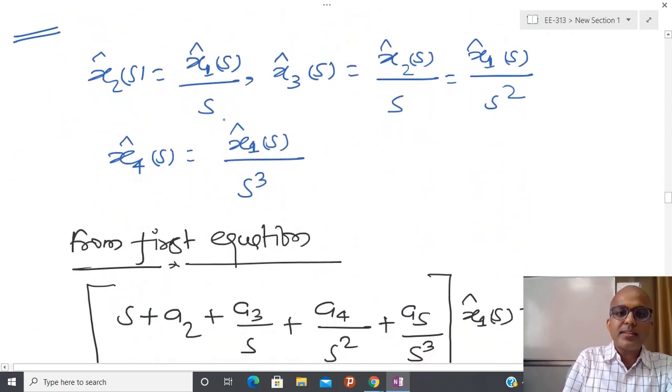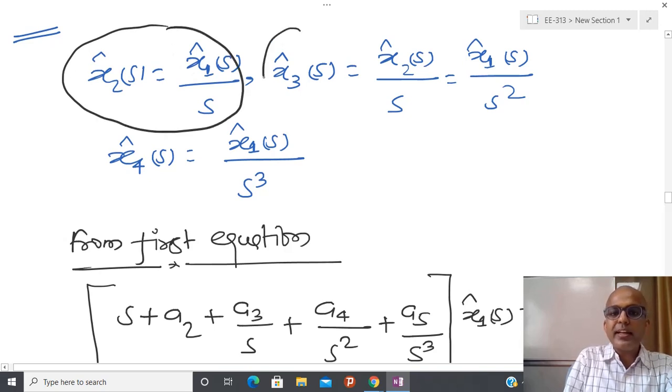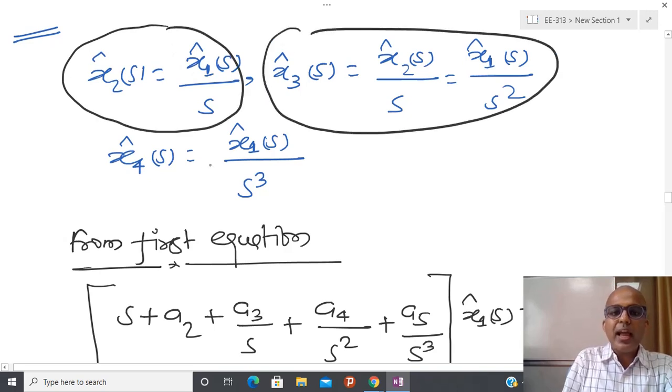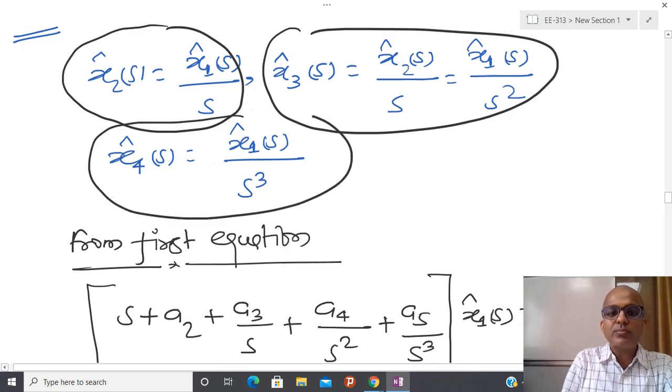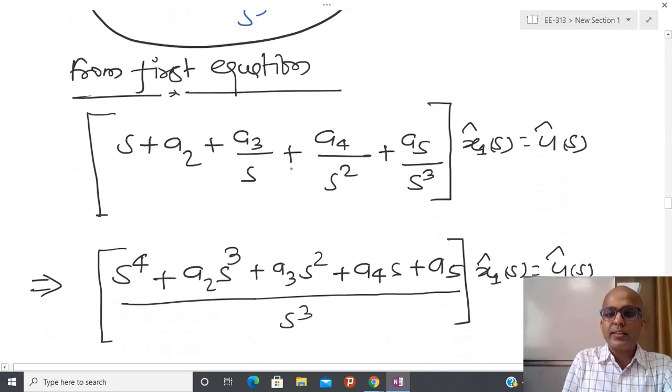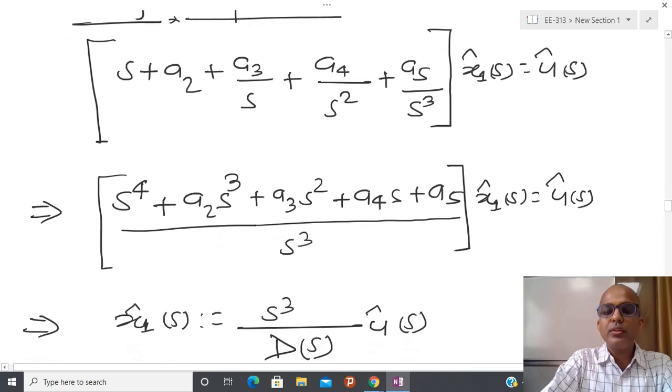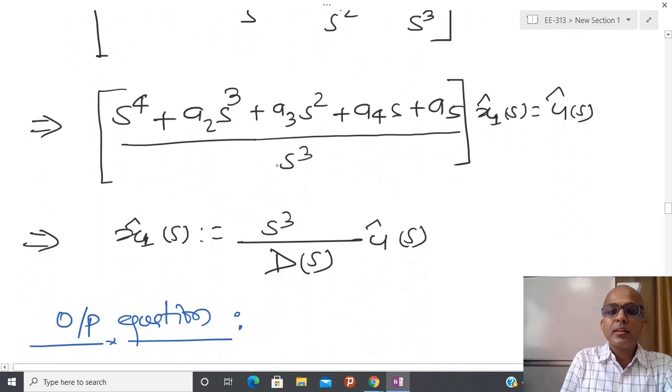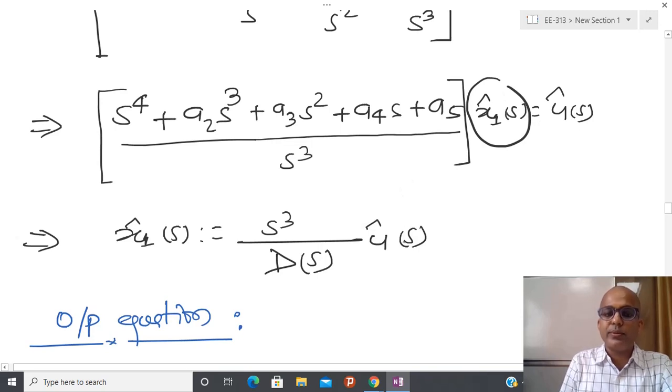So I have expressed x2 in terms of x1, similarly x3 in terms of x1, and similarly x4 in terms of x1. After that I am going to substitute everything inside the first order equation, and then express x1 in terms of U(s), and after that I will get this kind of equation.